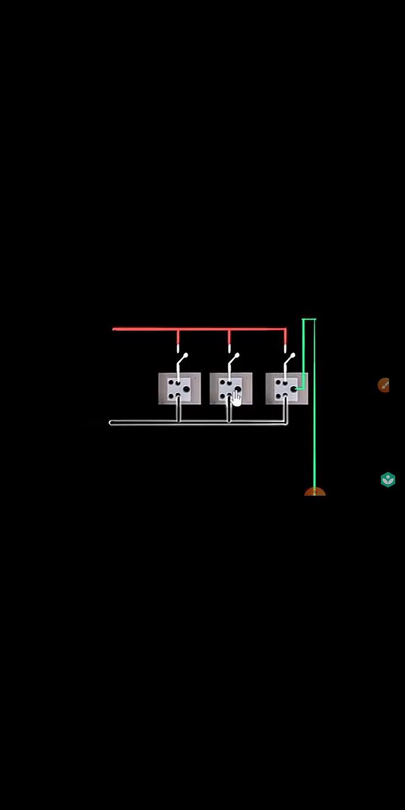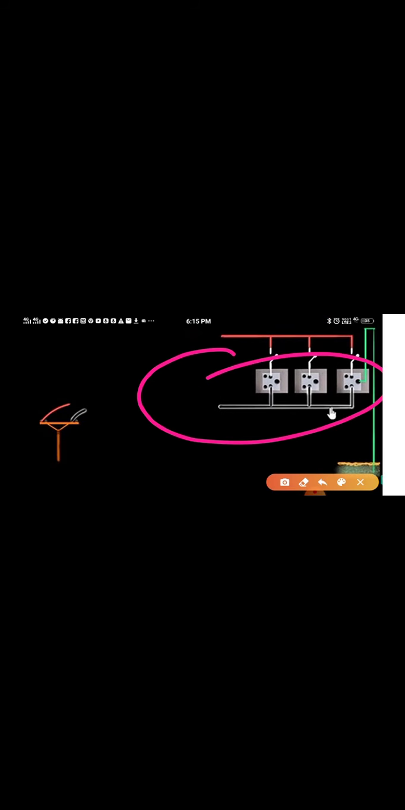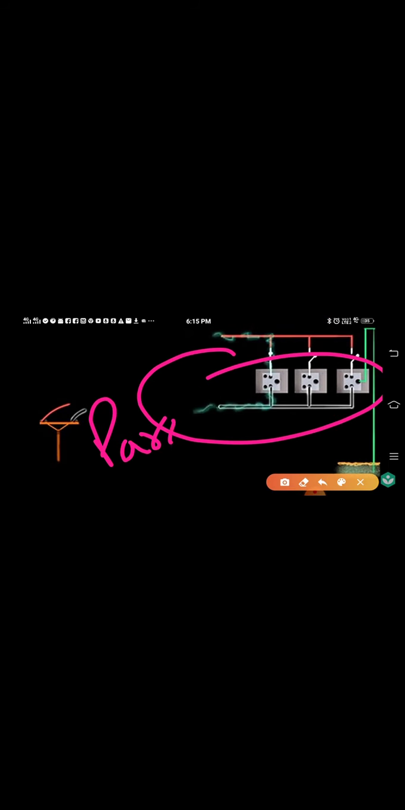So which combination is preferred? Parallel combination is preferred in household supply. Why is parallel combination preferred? Because in parallel combination each and every appliance will get the same voltage, means 220 volt supply. Okay, and if one device is defected, it will not affect the working of others. So the combination which you can see on your screen, this combination is parallel combination. I hope you understood the difference between series and parallel.